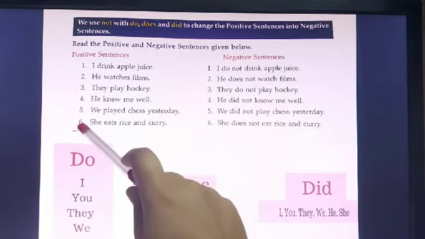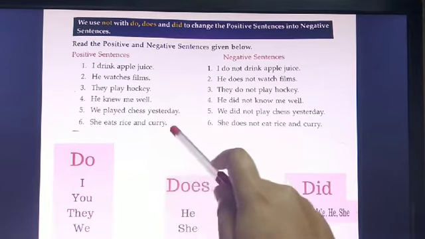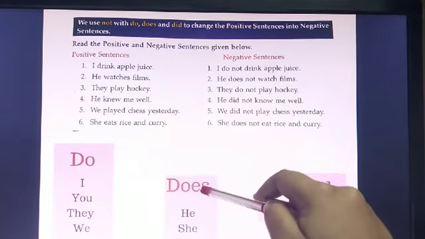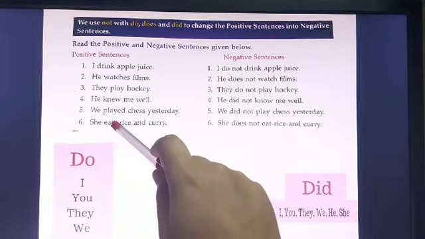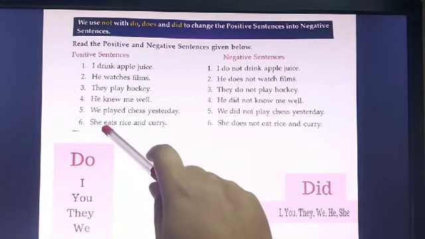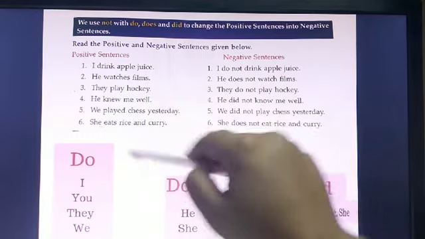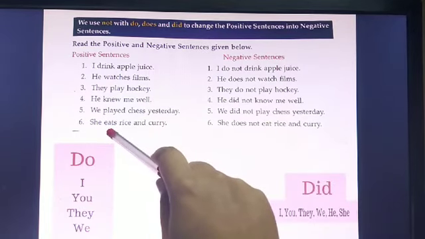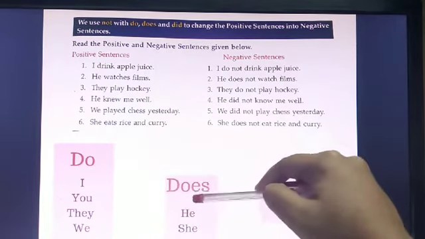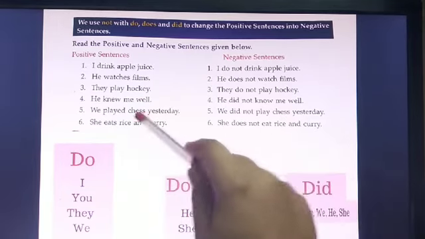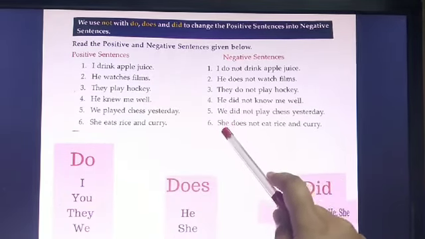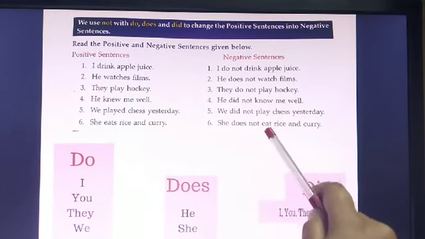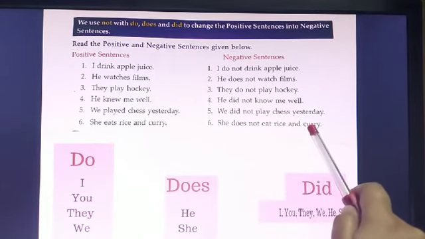Number 6. She eats rice and curry. She does, so it will be she does not eat. And why eat? Because does is there and the S drops from the verb. So she does not eat rice and curry. See the sentence? She does not eat rice and curry.